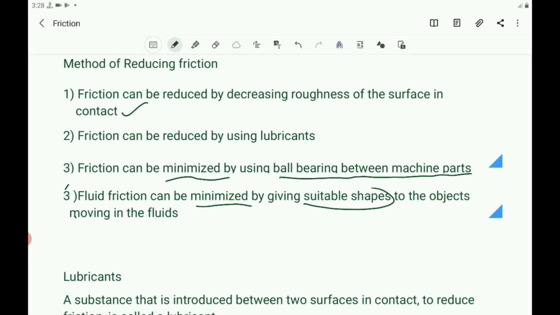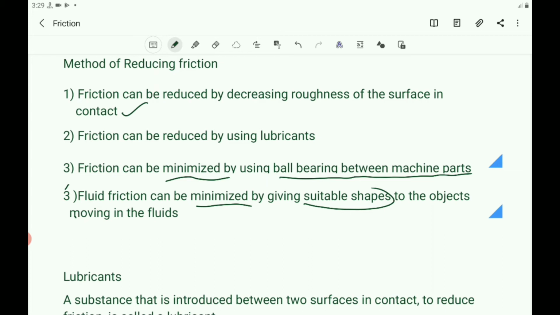In all the above cases, we want to reduce the friction in order to increase the efficiency, because in many cases friction reduces the efficiency of the machinery parts. So to increase the efficiency, we have to decrease the friction. To decrease the friction, we have to use some lubricants.